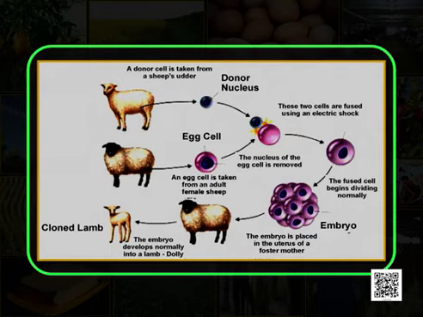Now, the donor nucleus is introduced by electric shock into this egg cell and the fused cell begins dividing normally. When the blastocyst stage is reached, this embryo is placed in the uterus of a foster mother and the embryo develops normally into a lamb which was named Dolly.